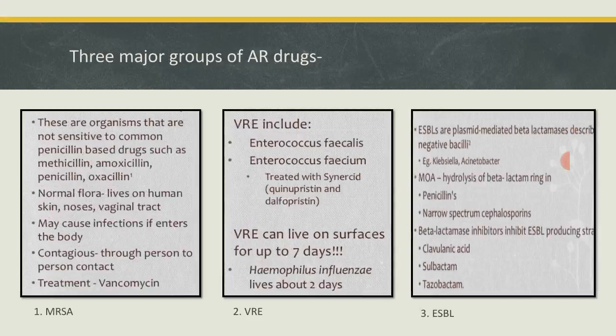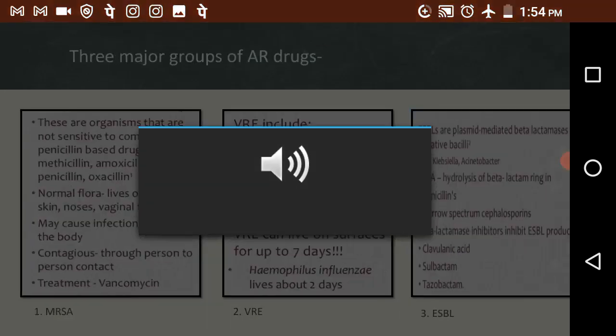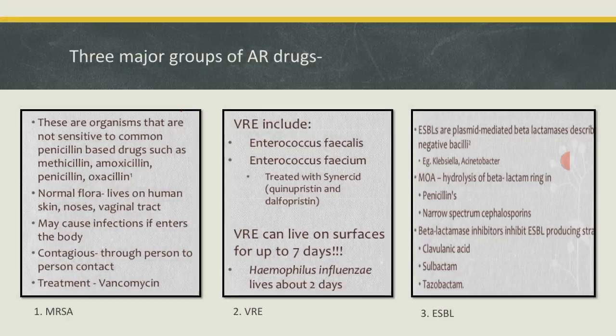These are most commonly seen in certain age groups, such as elderly persons and children who are immunocompromised, so those age groups are susceptible to infection with vancomycin resistant enterococci strains.